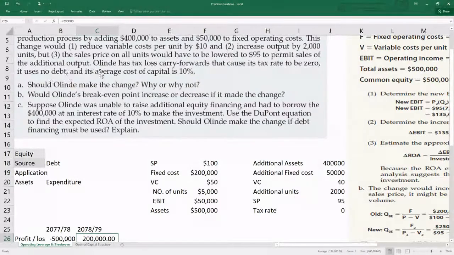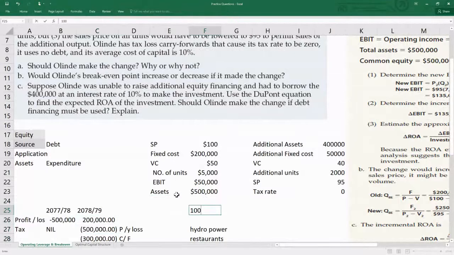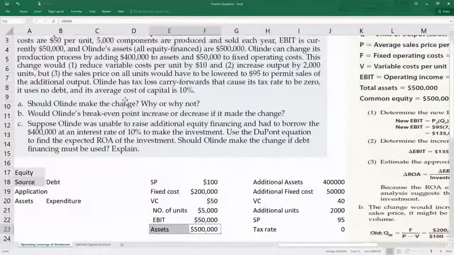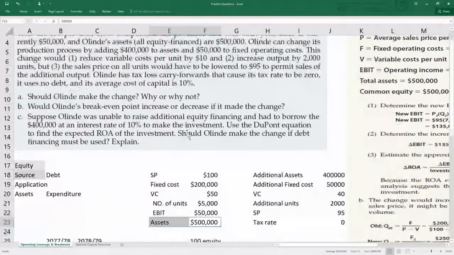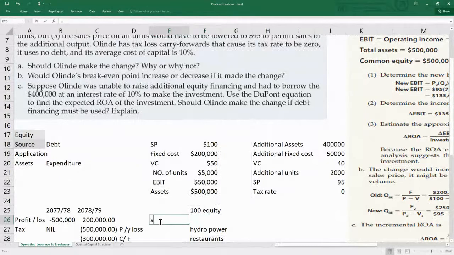It uses no debt and its average cost of capital is 10%. So what is the case in this scenario? It's 100% equity, right? No debt, no interest. Out of all these assets, it is totally funded by equity. And its cost of capital is 10%.